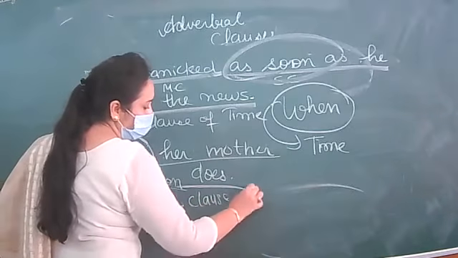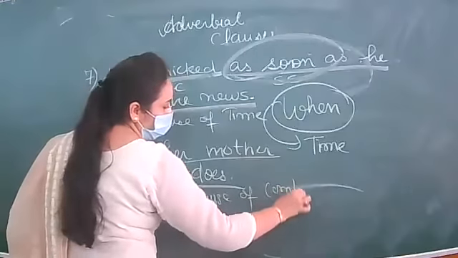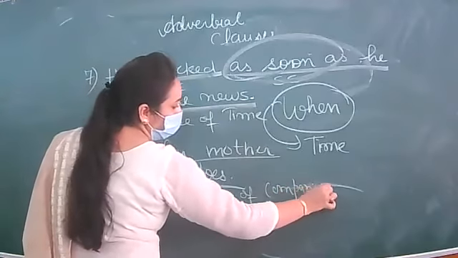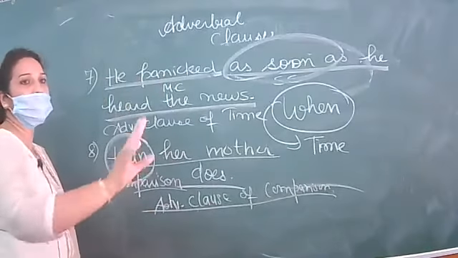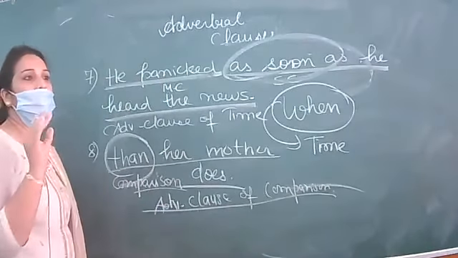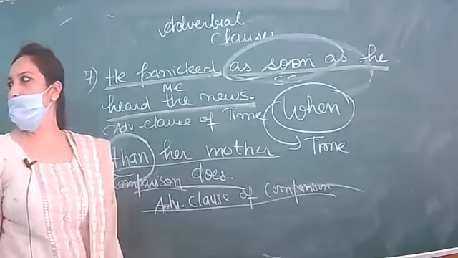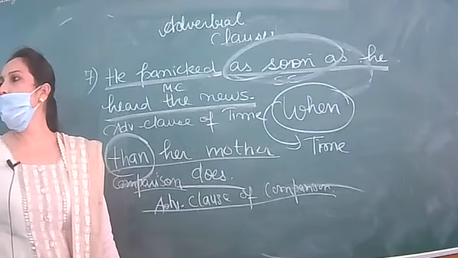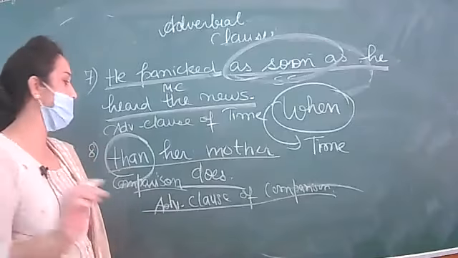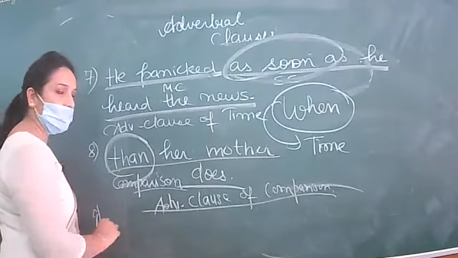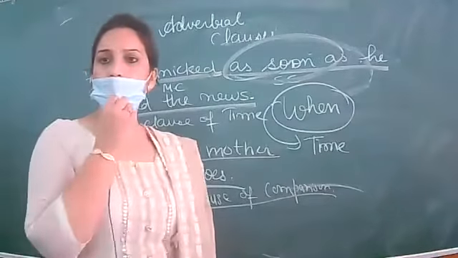Adverbial clause of comparison. And you are supposed to write this in full. Don't write only comparison in your paper. Write in full whether it is an adverb, an adverbial phrase, or an adverbial clause. Write the full phrase: adverbial clause of comparison. So this concept is clear.